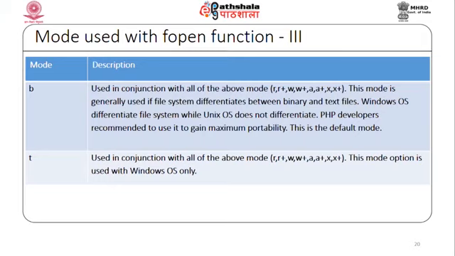The b mode is generally used if the file system differentiates between binary and text files. We know that in the Windows operating system, there is a difference between binary and text files, while Unix does not differentiate between these two. PHP developers recommend using it to gain maximum portability, and this is the default mode. Another mode is t, for text mode only, which is used in conjunction with all the above modes, and it is used with Windows only.